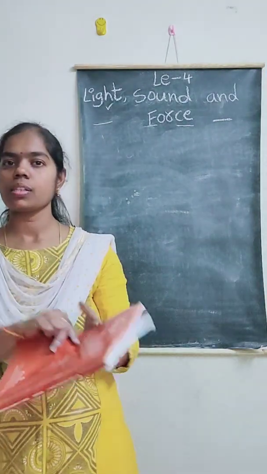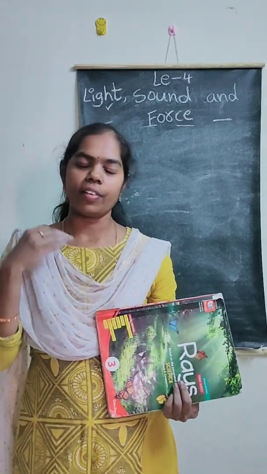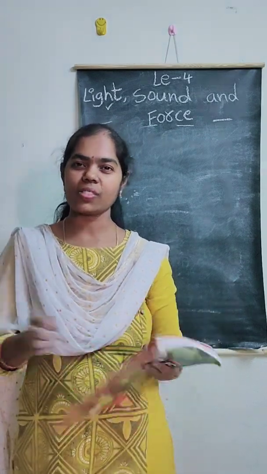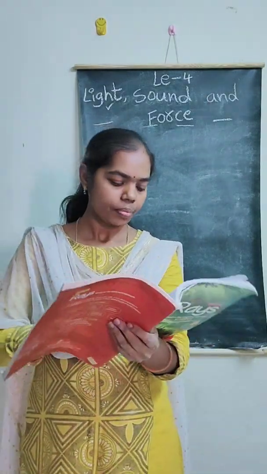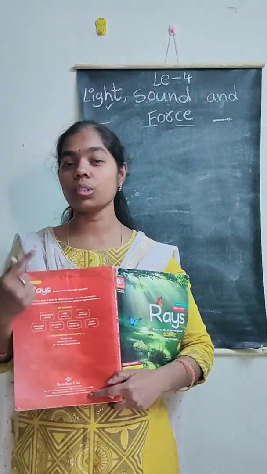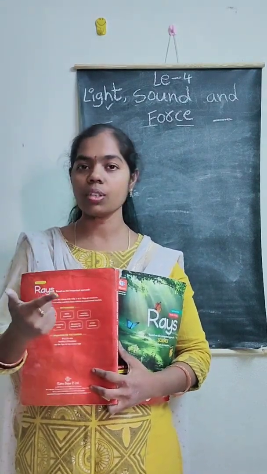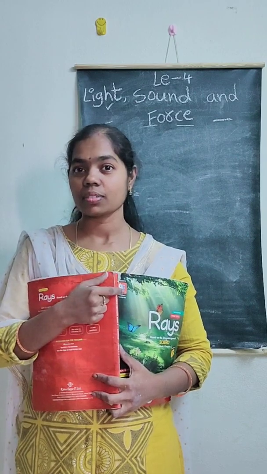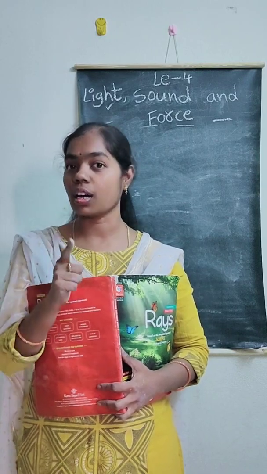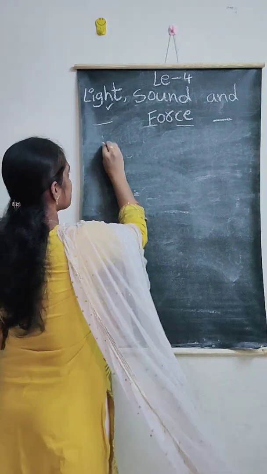Some sounds make us feel happy. They are very pleasant, but some sounds disturb us as well as irritate us. Unpleasant sounds are called noise. Which type of sounds disturb us or irritate us, that type of sounds are called noise.